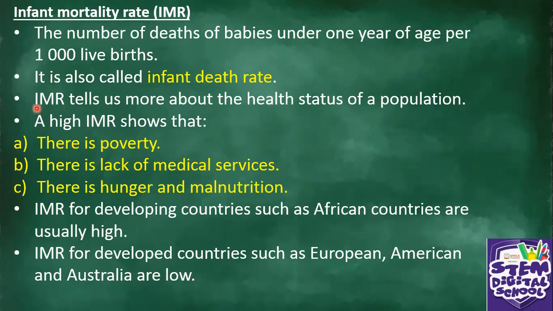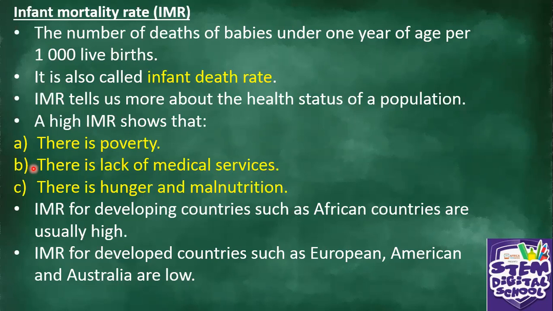IMR, that is the infant mortality rate, tells us more about the health status of a population. But how does it do that? How do we know about the health status of a population? Just by looking at the IMR. A high IMR shows that A, there's poverty. B, there's lack of medical services.